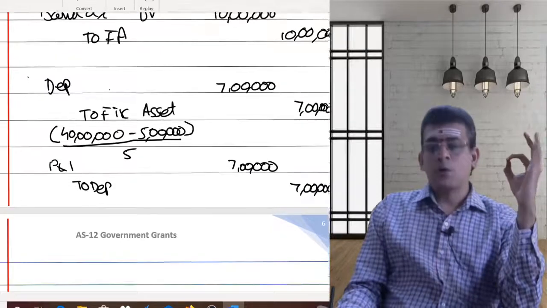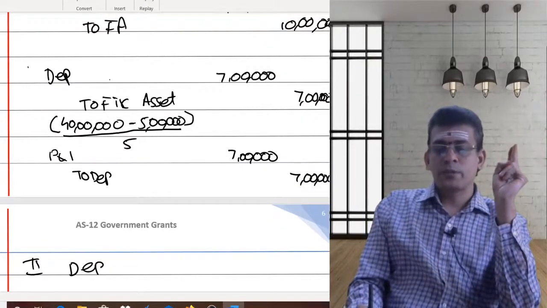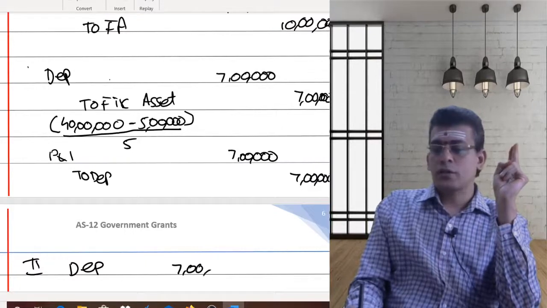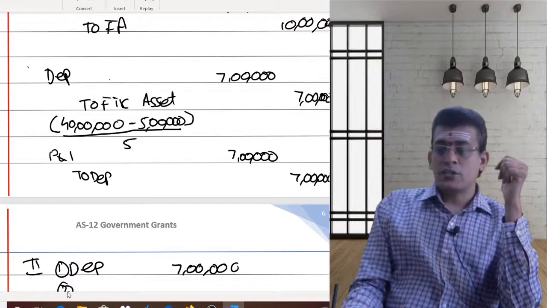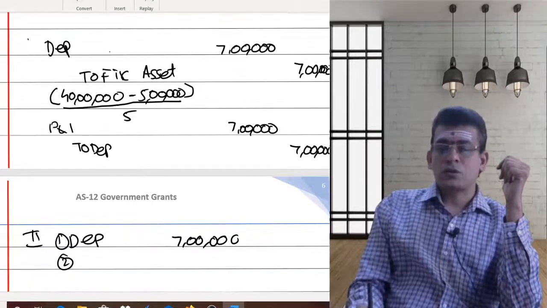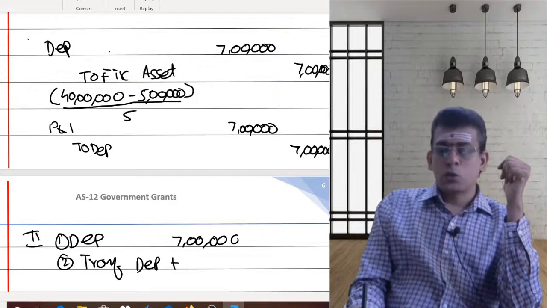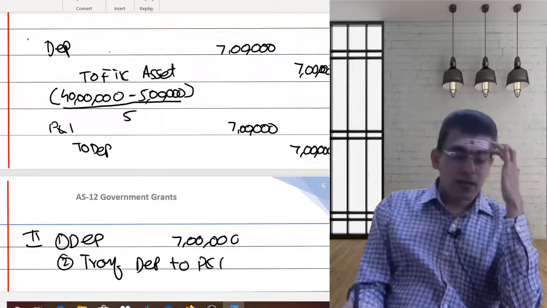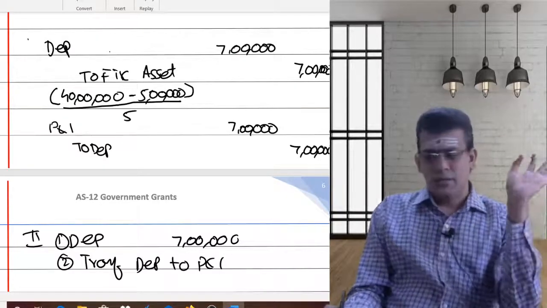Now in the same problem, say I want you to pass the entries for your second year. Only 2 entries will be there. Depreciation of 7 lakhs you need to record, that is one entry. Then charging your depreciation to your profit and loss account, so I need to transfer the depreciation to my profit and loss account. These are the 2 entries which you need to pass.